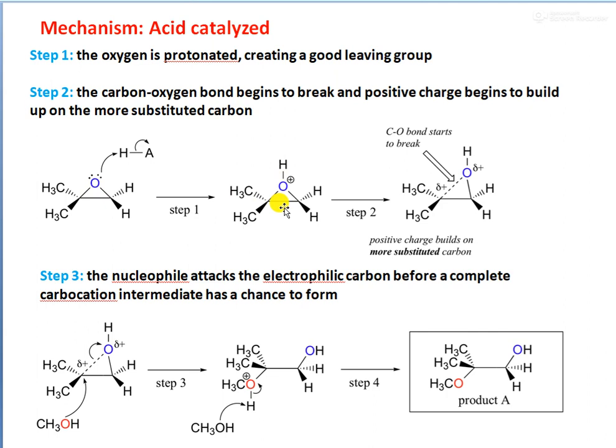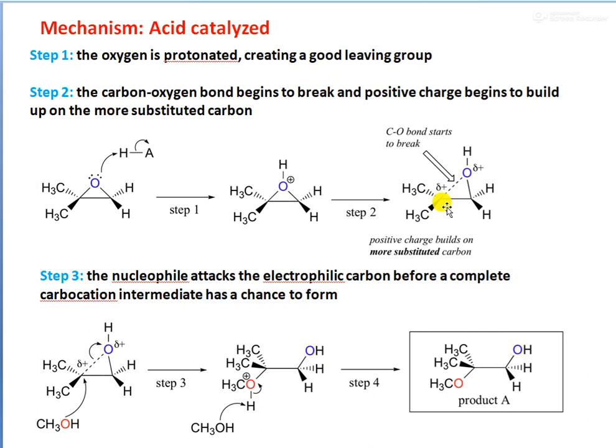In the second step, the carbon oxygen bond begins to break and a positive charge begins to build up on the more substituted carbon atom. So you can see in the third structure, the carbon oxygen bond is partially breaking. It is beginning to break, and we see that the carbon is acquiring a slight positive charge here. A positive charge builds up on the more substituted carbon.